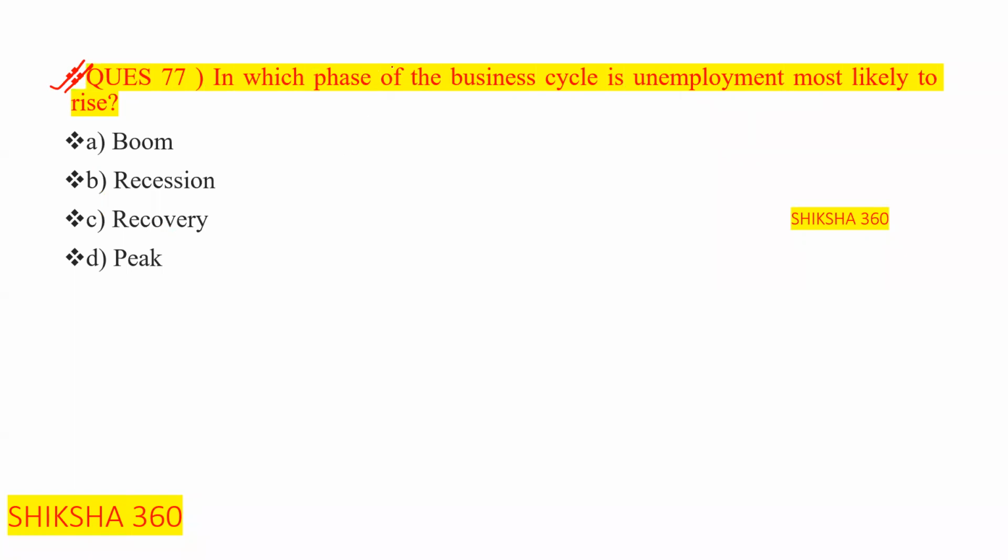So here they are asking, in which phase of the business cycle is unemployment most likely to rise? After the boom, when there is more supply in the market and less demand, it leads to a rise in unemployment. So under which case is that: the boom, the recession, the recovery, or the peak? That is under the recession case. So option number B is the answer.